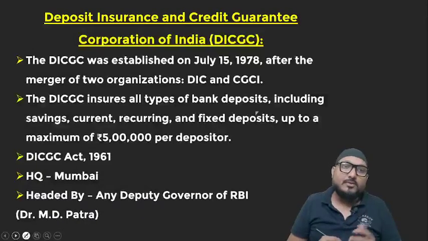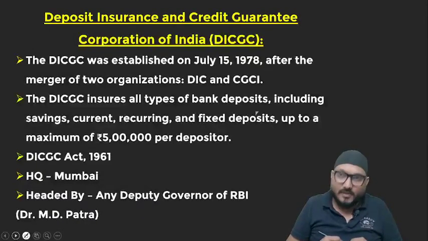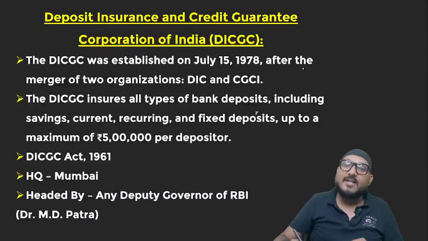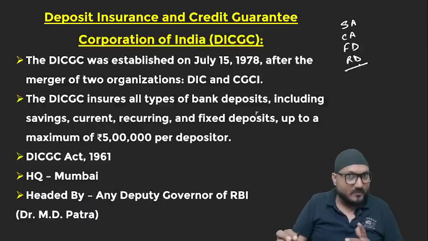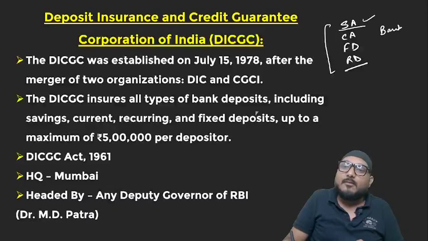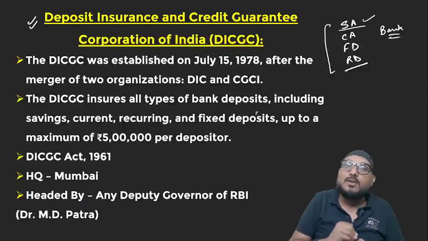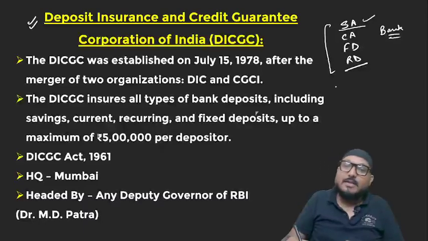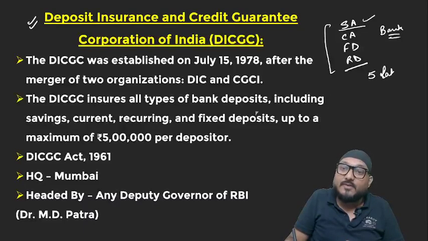First, we'll look into Deposit Insurance and Credit Guarantee Corporation of India. So everybody must be having different types of accounts in different banks. Might be possible you are having multiple accounts in the same bank. Now, when I say multiple accounts, I mean savings account, current account, fixed deposit account, or you can say recurring deposit account. All right. So it doesn't matter if you are having single account or you are having all accounts in one bank. Bank by this particular subsidiary guarantees you an insurance of 5 lakh rupees, up to 5 lakh rupees.